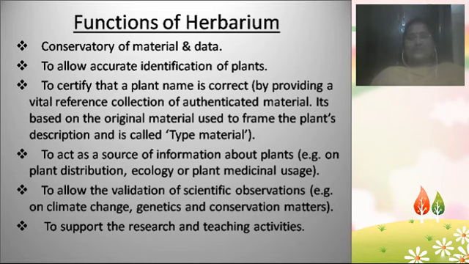That type of material is known as the type material. Type material will always be at the national and also at the international level. Through the type material, all future generations will get to know the name of the plant, and whether the name of the plant which we identified is correct or not. So that is also a function of the herbarium.